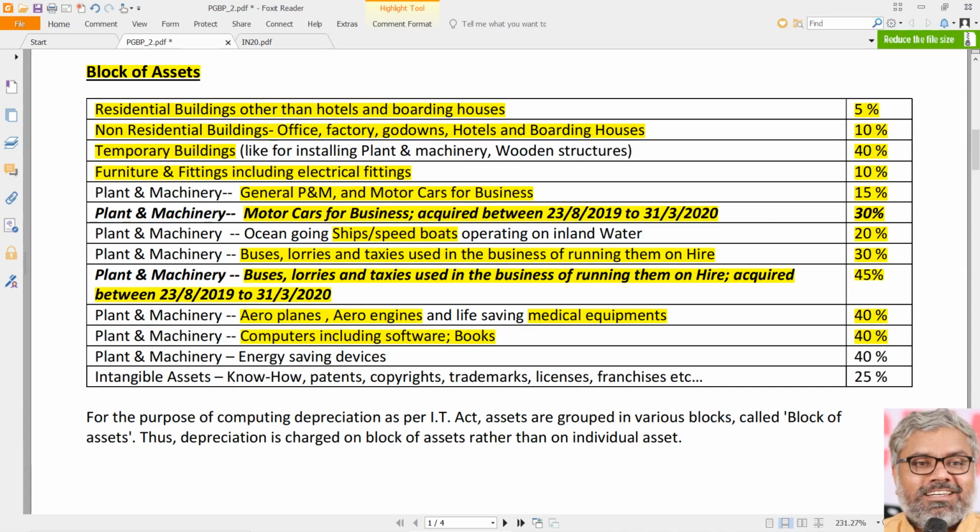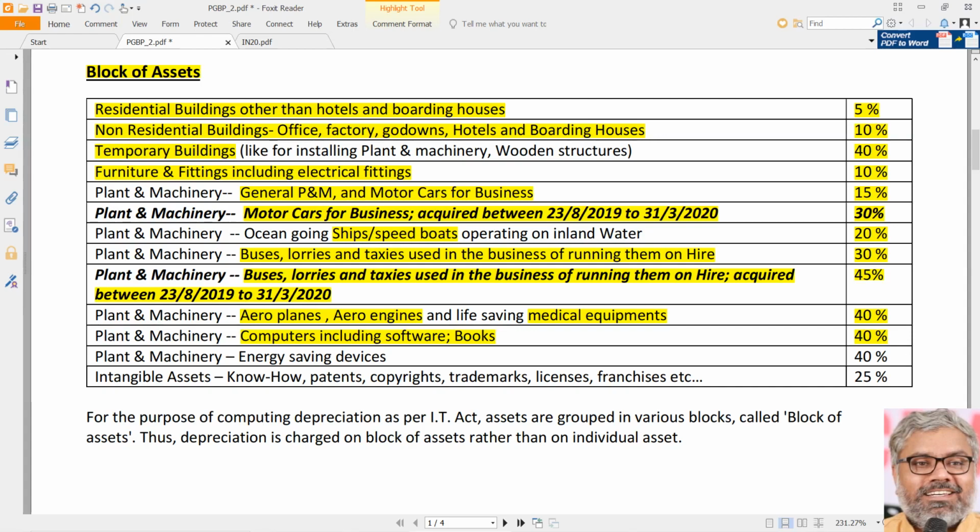From the facts given in the question, there is no categorization of books. Books means books. If the question says books, automatically we have to say 40% rate of depreciation. No other special things we should bring there.